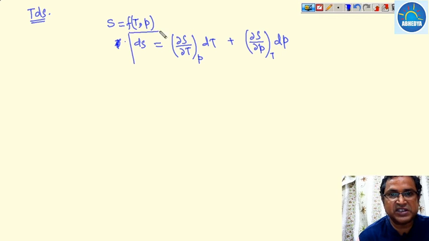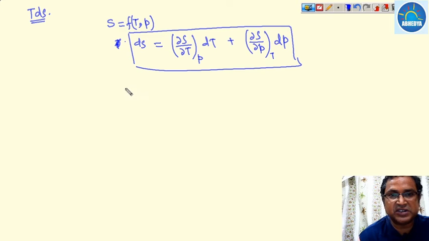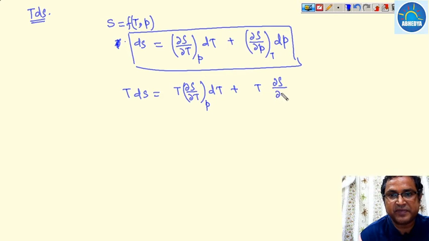Now we multiply both sides with T, then TdS is equal to T times del S over del T at a constant pressure dT plus T times del S over del P at a constant temperature dP.